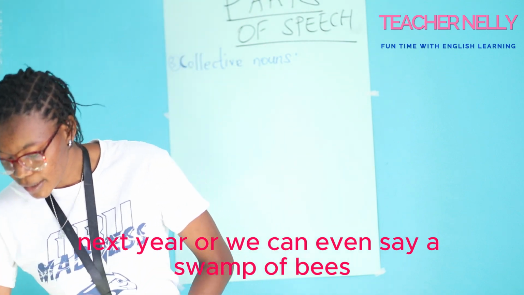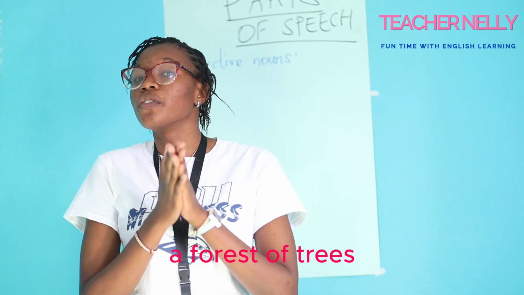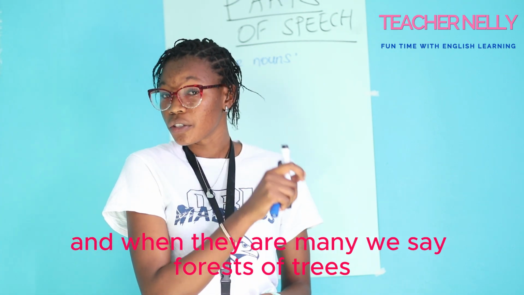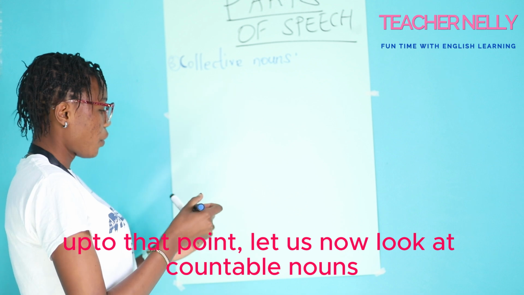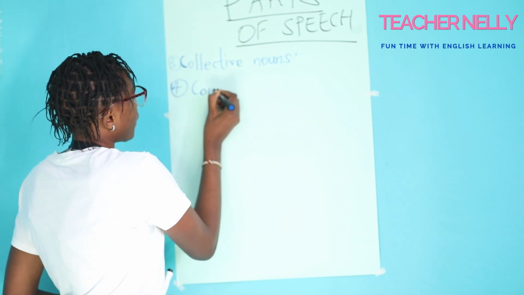Or we can even say a swarm of bees, a forest of trees. And when there are many, we say forests of trees. Up to that point, let us now look at countable nouns.